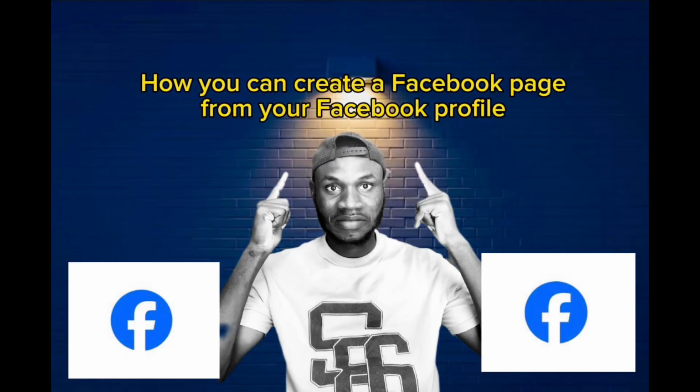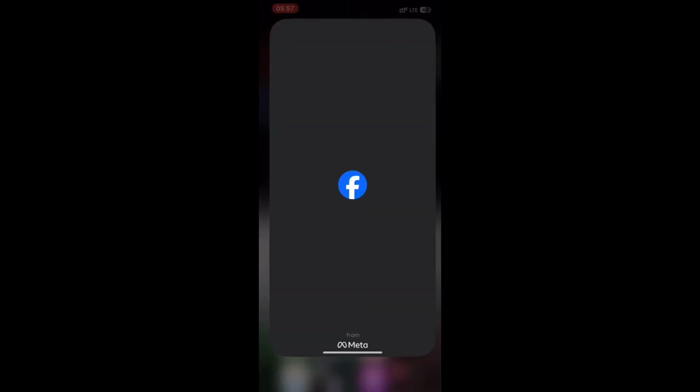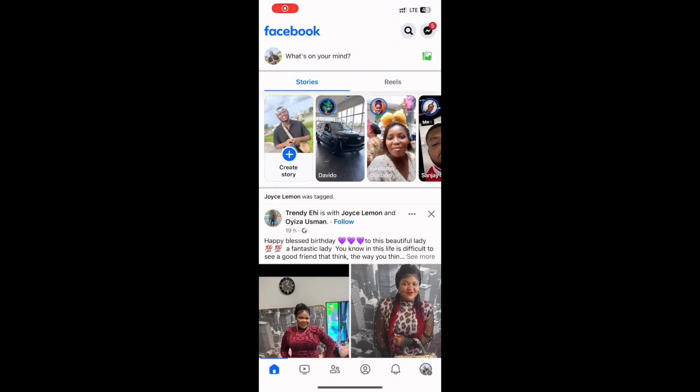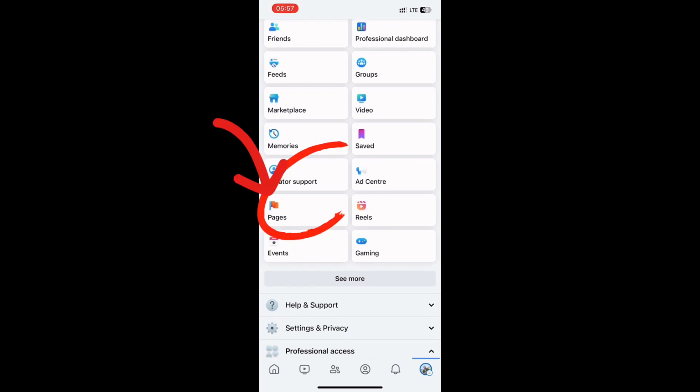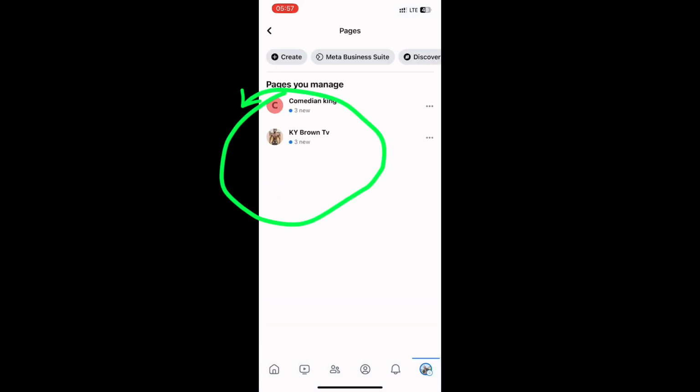Now let's dive into the game. Let's head over to the Facebook app. As you can see, once you open your Facebook profile, this is how it normally looks. Then you come to this place here. Once you click it, they will show you something like this. All you need to do next is come to where you see Pages. Once you click on that, they will show you something like this.